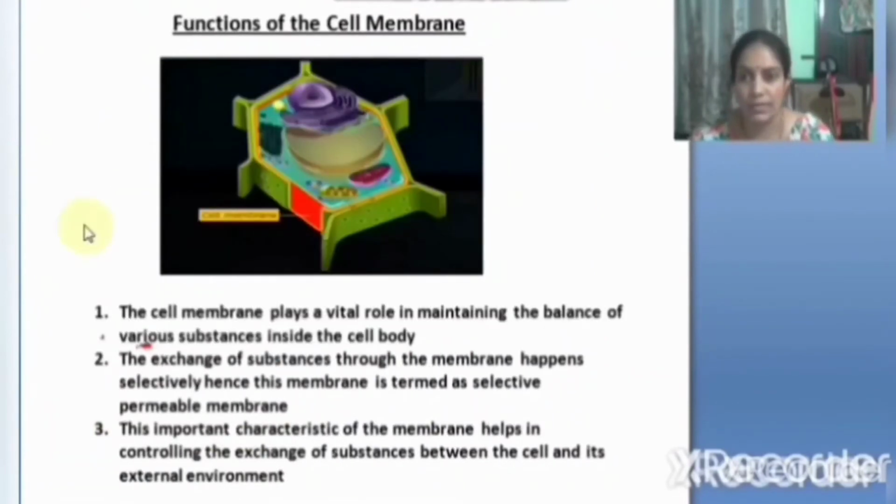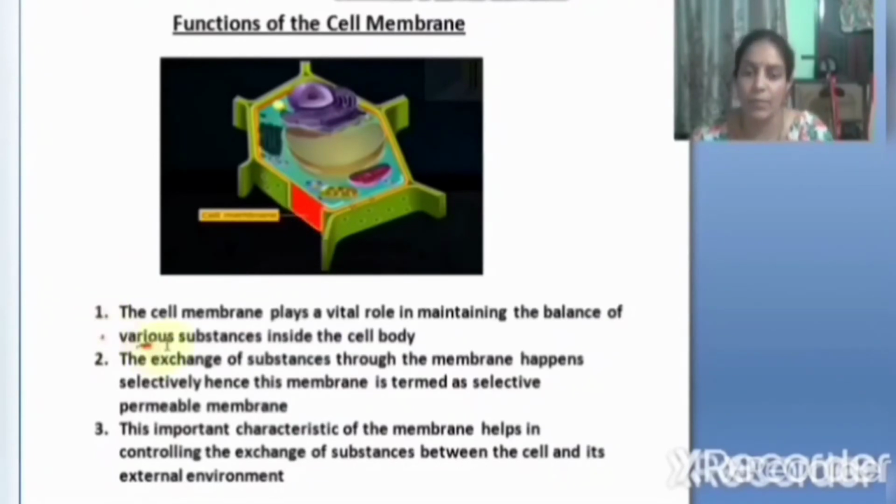Now let's know about the functions of the cell membrane. What are the functions of the cell membrane? Here I am showing a plant cell in this slide. This red colored part is called the cell membrane. Covering this red part, this green color is there, no? That is the cell wall. Now we are learning about the cell membrane, so the red part is the cell membrane.